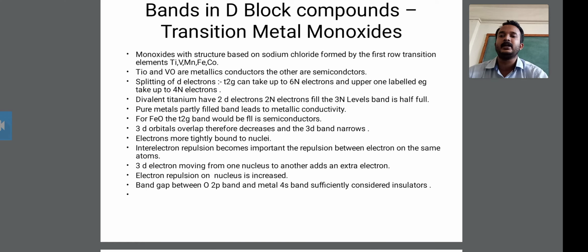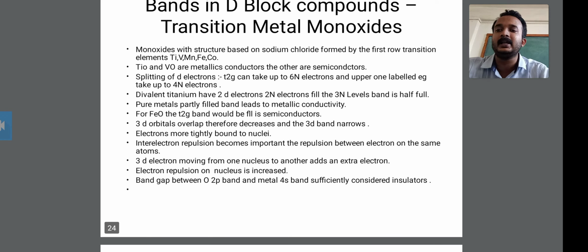Titanium is divalent, and it contains the 2d electrons and the 2n electrons, and these fill the 3n level. That means the 2d and 2n electrons fill the 3n level band, and it is half full. Then, pure metals have a partly filled band.